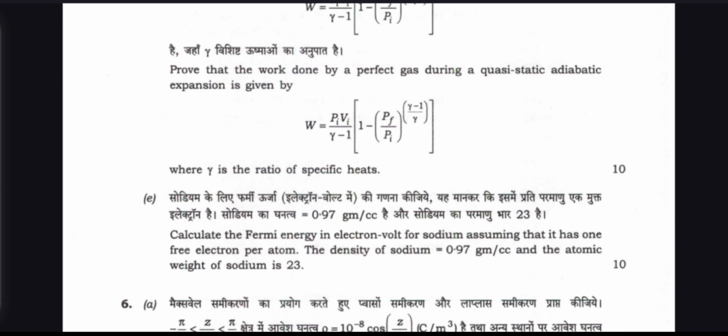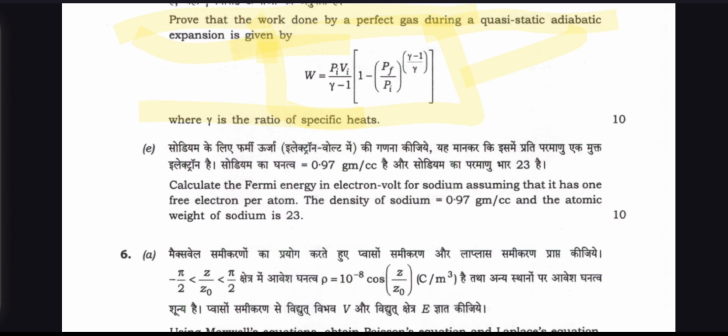Question D is here. Prove that the work done by a perfect gas during a quasi-static adiabatic expansion is given by the expression, where gamma is the ratio of specific heats. This is the revision part.